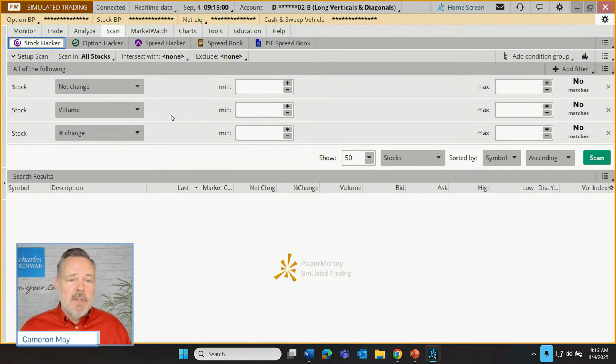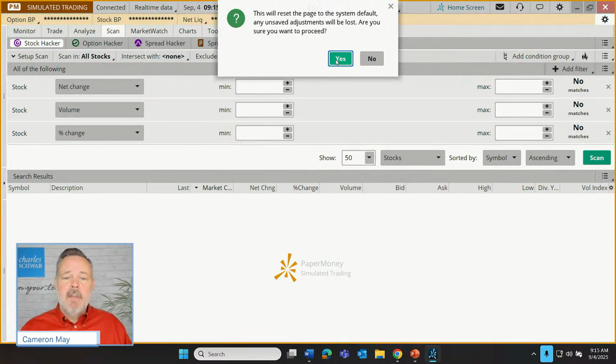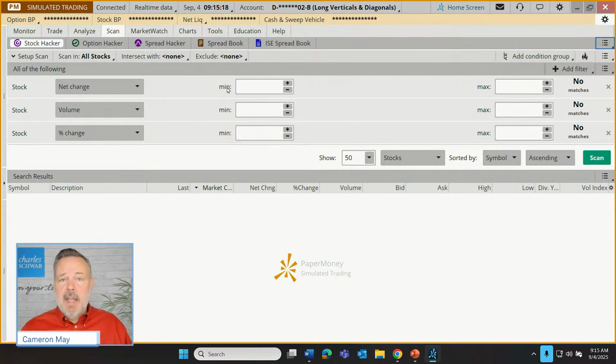Liquidity and price are common important considerations. As we go to our scan, I'm starting with a fresh scan. If you have any previous scans still cluttering things up, you can go to the upper right and click reset. It'll ask you, are you sure you want to do that? I'm going to click yes. And that gives us a blank slate.